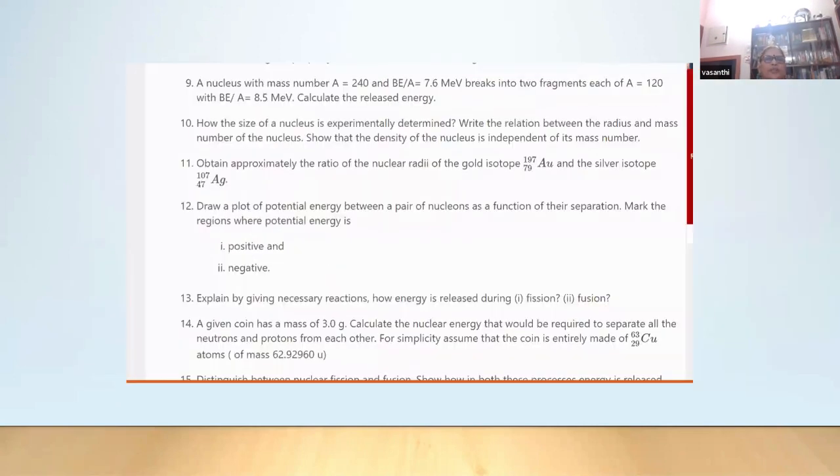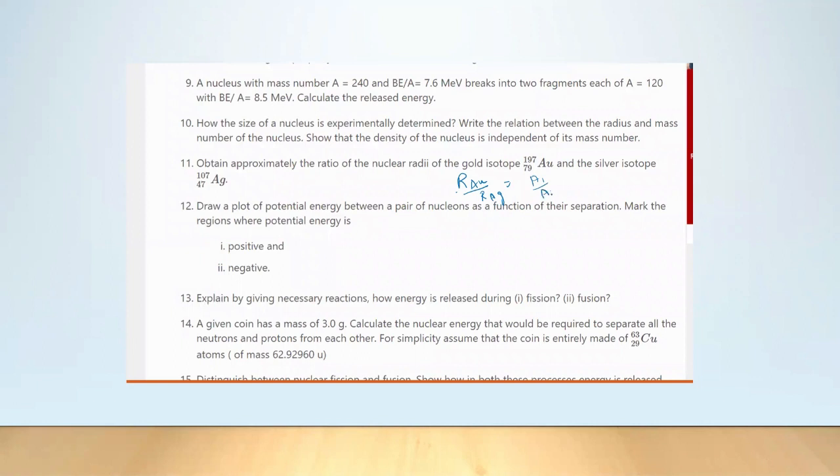So this is the question I picked up. Obtain approximately the ratio of the nuclear radii of the gold isotope and the silver isotope. I know the mass numbers, 197 and 107. So the radius ratio R gold by R Ag will be what?